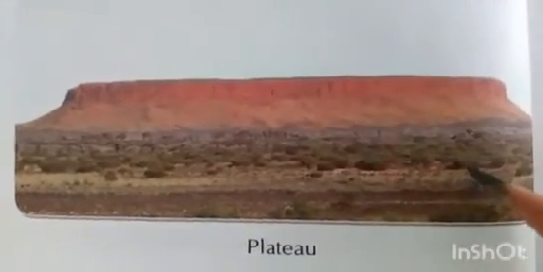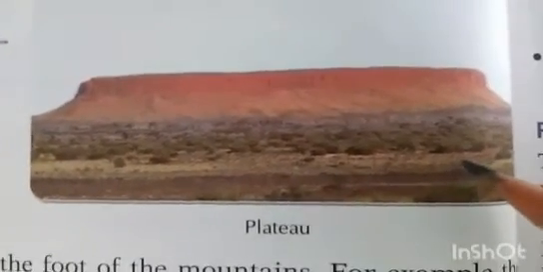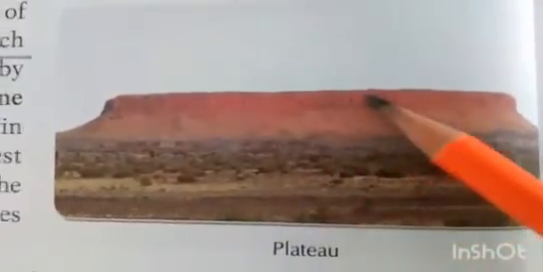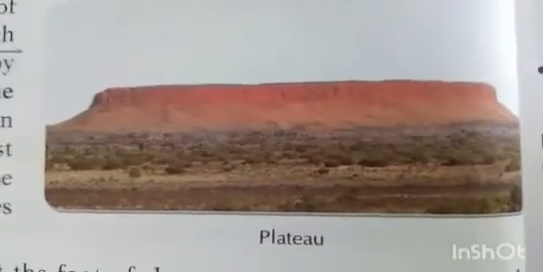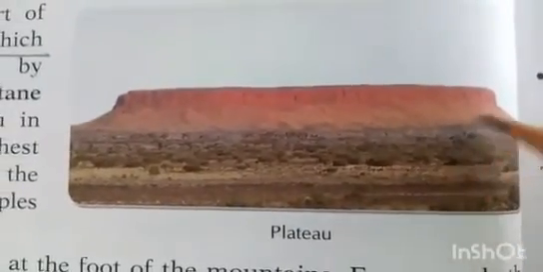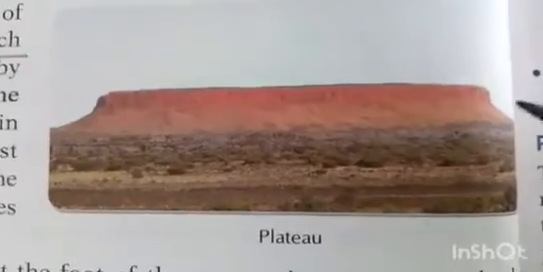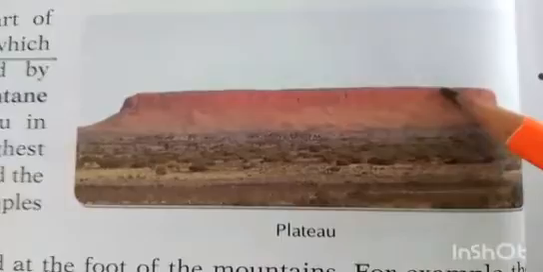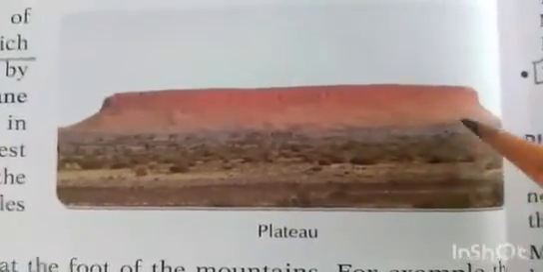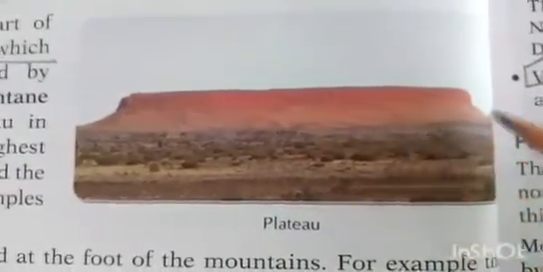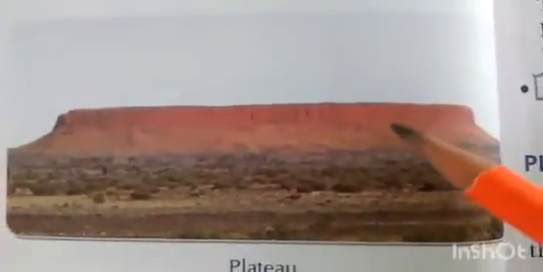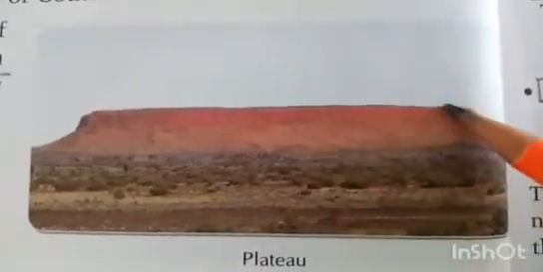Look, this is plateau. Plateaus are extensive highlands with flat top. Top you can see over here, flat. They rise sharply above the surrounding area. Therefore, plateaus are also called tablelands. Is it looking like a tabletop? Okay.